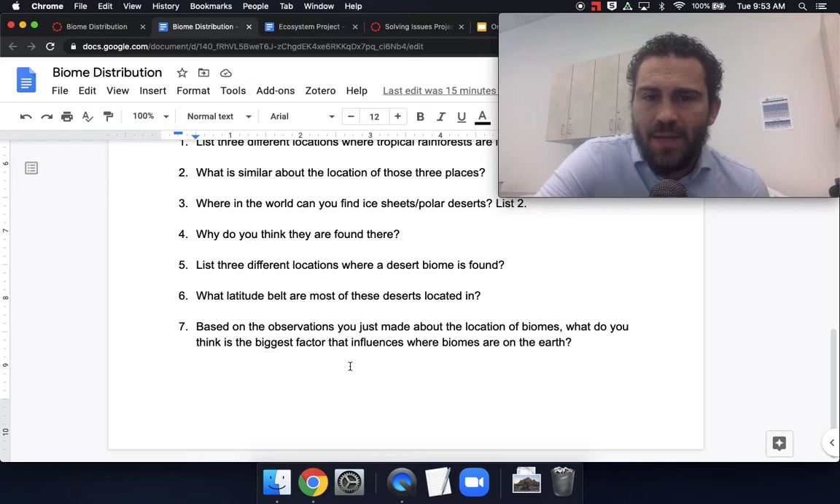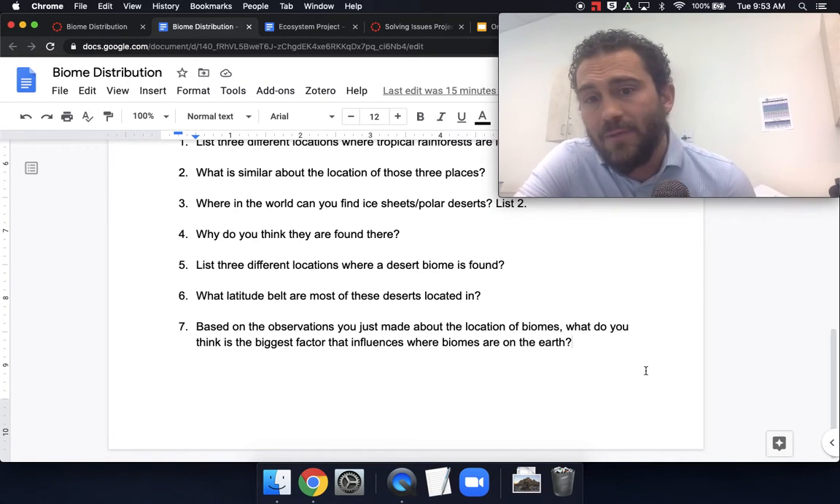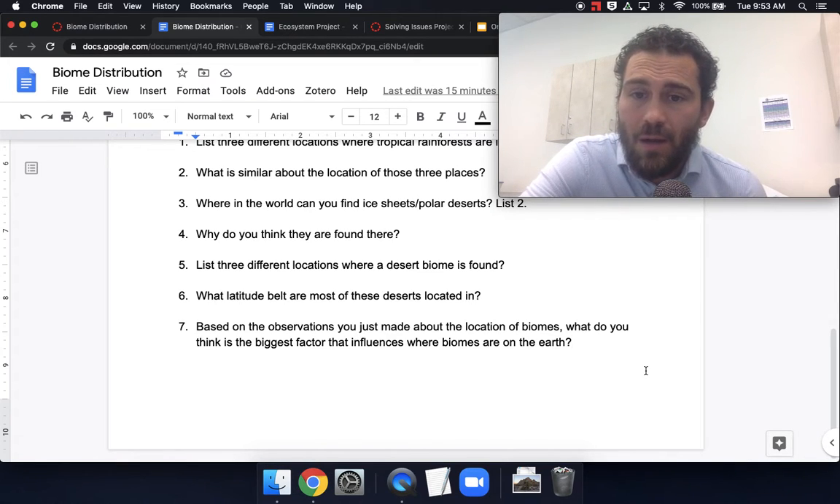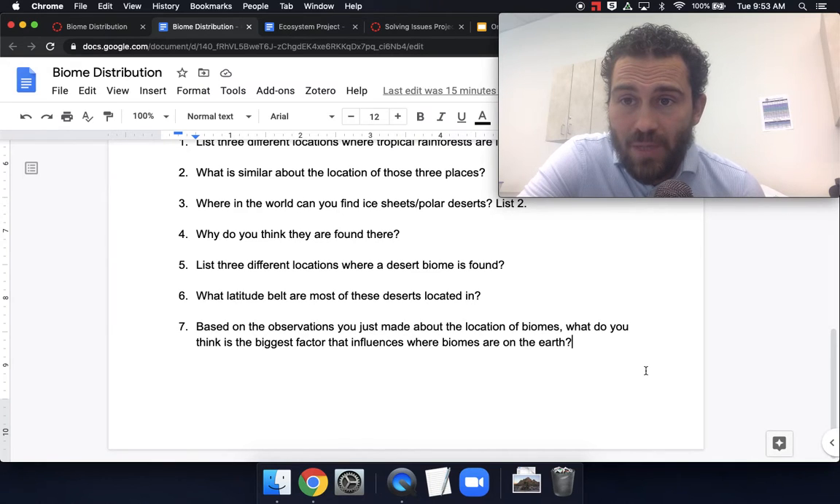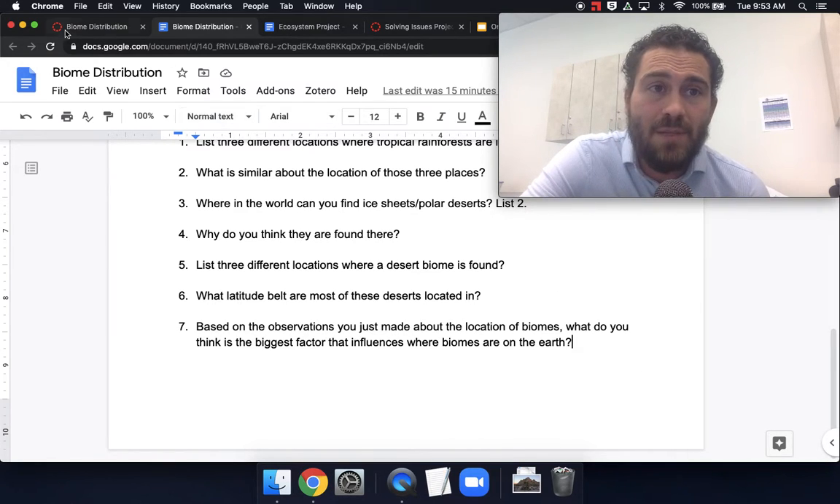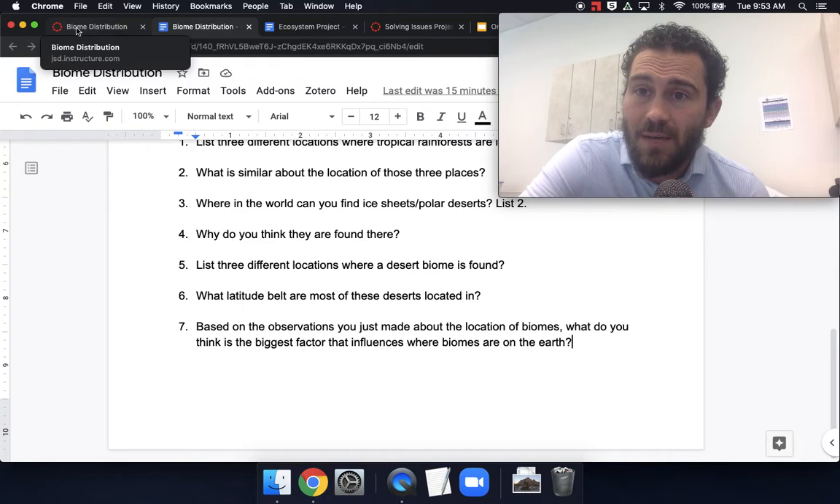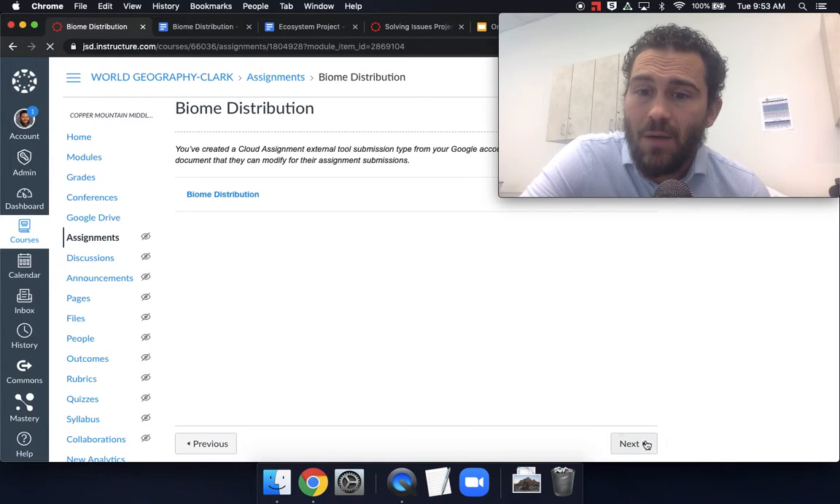And last, based on the observations you just made about biomes, what do you think is the biggest factor that influences where biomes are on the Earth? And I'm just going to tell you, it's latitude belts. You got it. That's it for that assignment. So if you just followed along, you wrote those things down, one assignment done. We go to the next assignment.